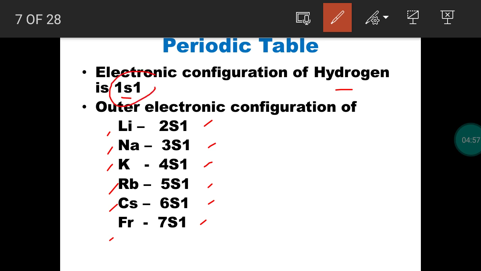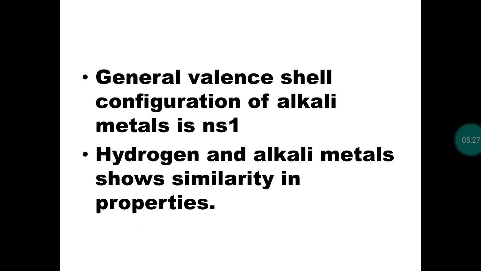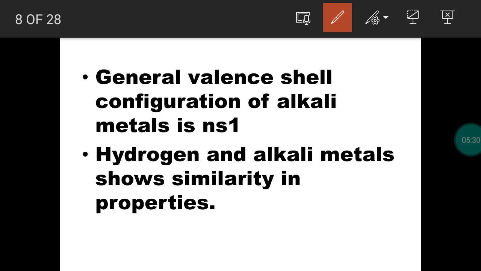So when we compare hydrogen with alkali metals, the outer electronic configuration is similar. So we have an idea of placing hydrogen in the first group. When you take the modern periodic table, with the help of outer electronic configuration and the chemical properties, we have an idea of placing hydrogen in the first group. So the configuration is similar, which means properties will also be similar. The general outer electronic configuration for group 1 elements, that means alkali metals, is ns1. So due to similar outer electronic configuration for hydrogen and alkali metals, properties will also be similar.